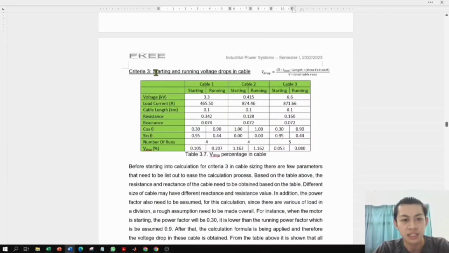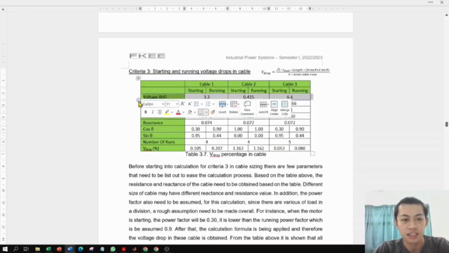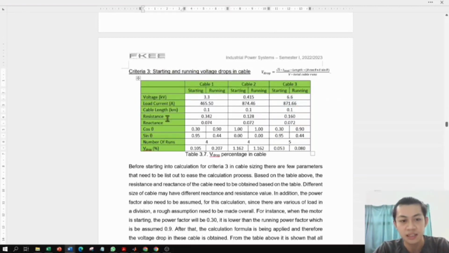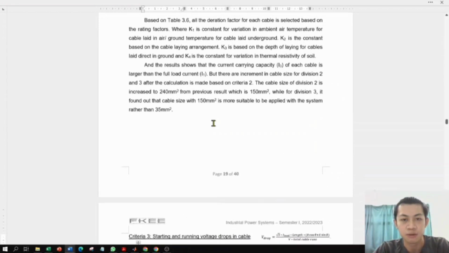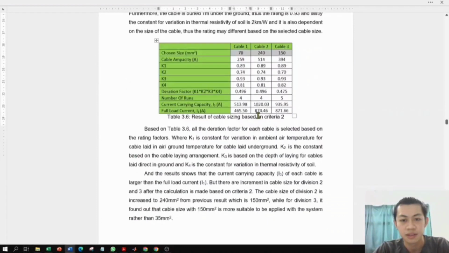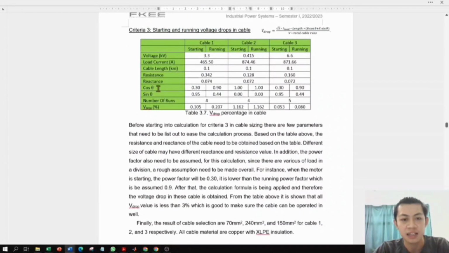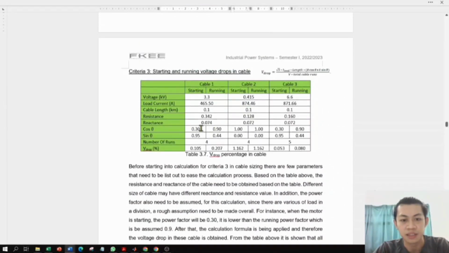So criteria 3 is the starting and running voltage drop in the cable. This is the voltage, this is the load current, and the cable length. The resistance and reactance of the cable are different based on cable size, so we will refer to this size. For the cos theta and sin theta, it will be separated into two, which is during starting and running, and this is the number of cable runs. By plugging in all the values into this formula, we will obtain the voltage drop of each cable during starting and running.